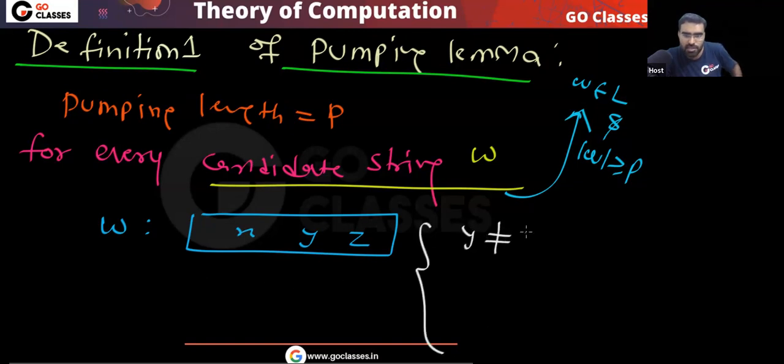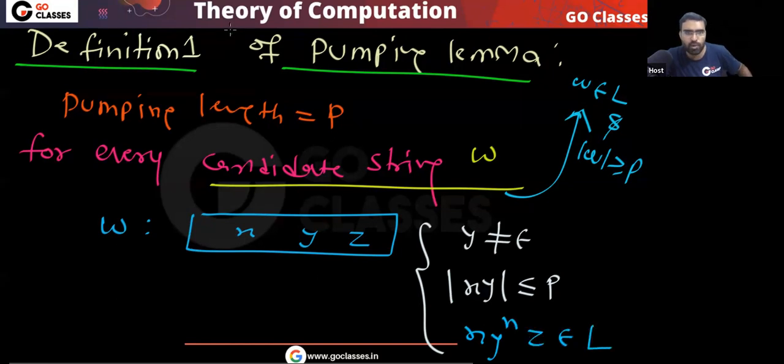The three conditions were: Y is non-empty. Another condition was that XY is within the first P symbols. And you can repeat this Y any number of times, and the result will belong to L.